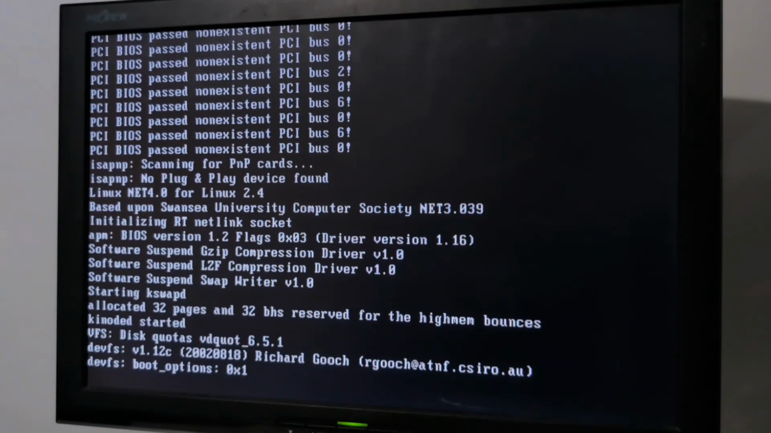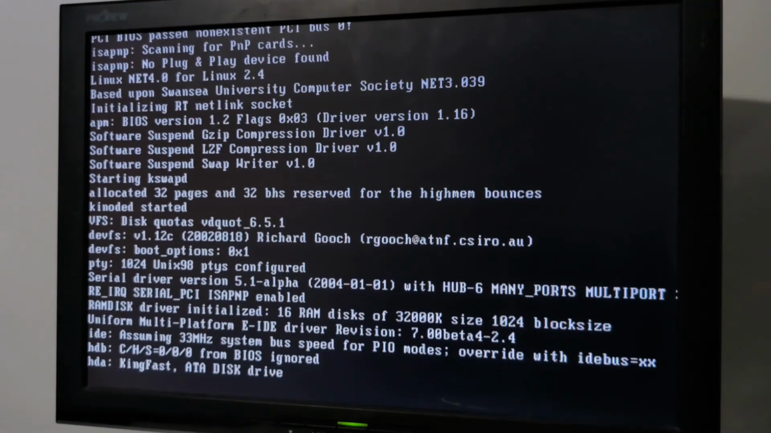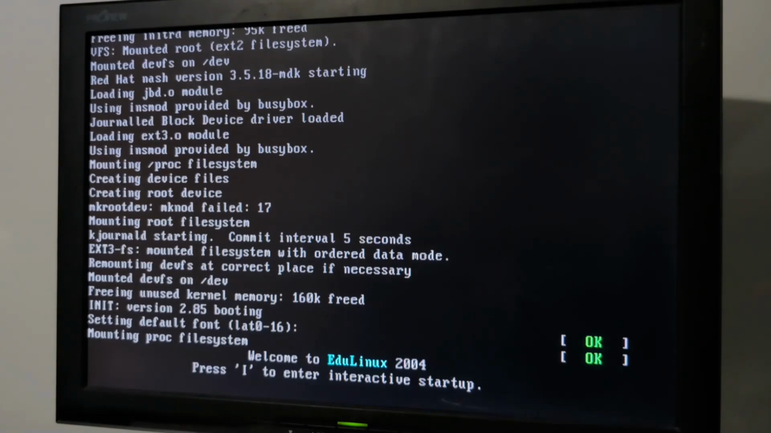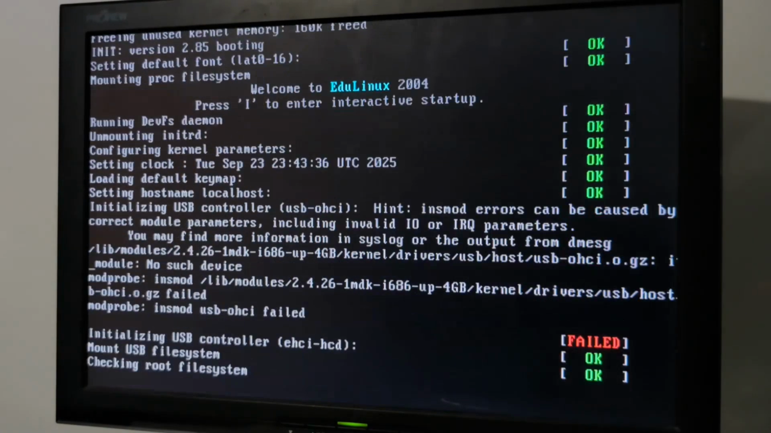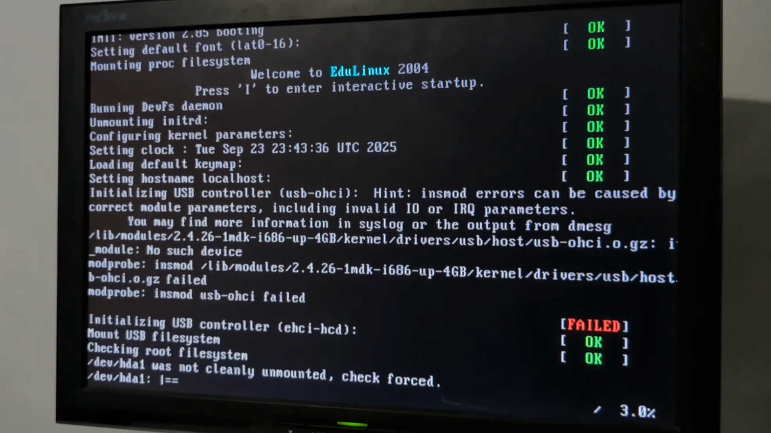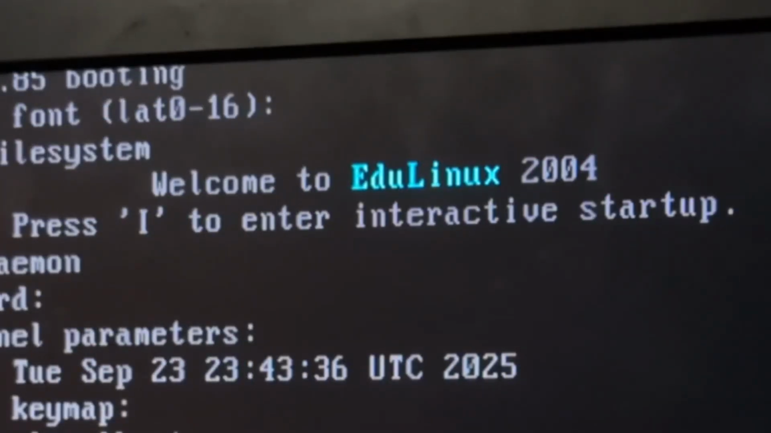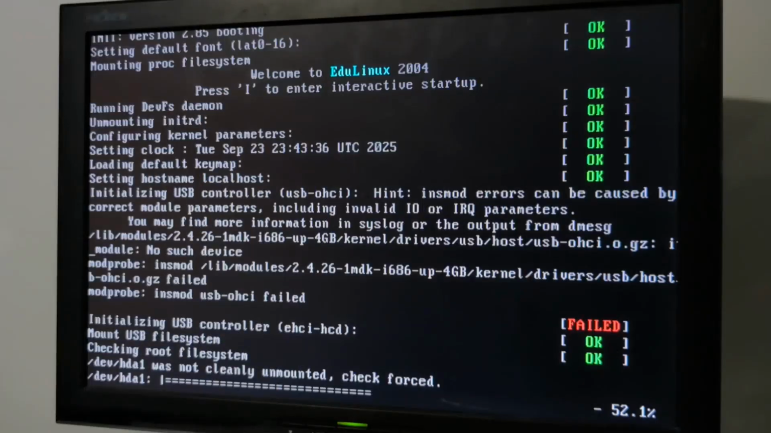And... Yes! Ah! Oh, yes! Finally! Welcome to EduLinux 2004! Against all odds. We did it, Reddit.